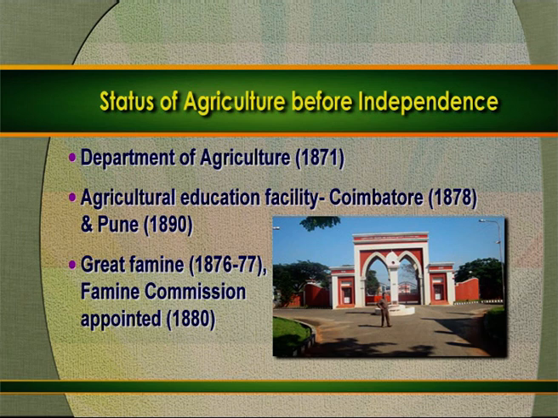Important ones were like the Department of Agriculture being created at the national level. At the same time, a number of state level Departments of Agriculture were also created. Agriculture education facilities were started at Coimbatore and also at Pune. Then after the great famine of 1876-77, a famine commission was constituted in 1880.